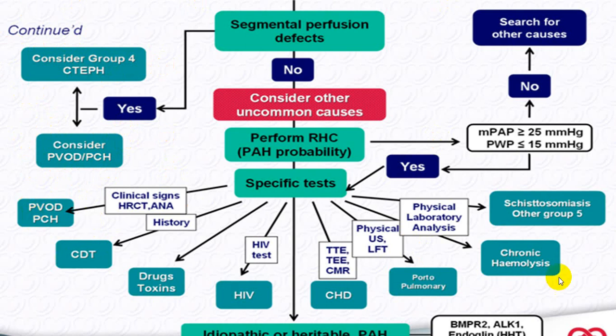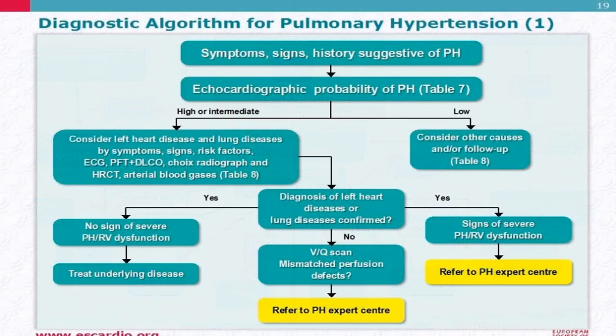All those studies names are given, and these are the different diseases, and these are the tests you do. So these are the charts which are there. At your leisure time you can go through that. I've already uttered the majority of the things. This is the algorithm for pulmonary hypertension in general.